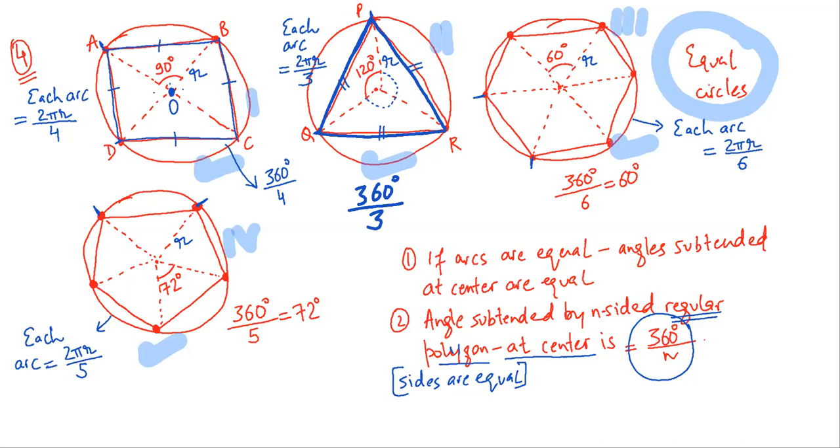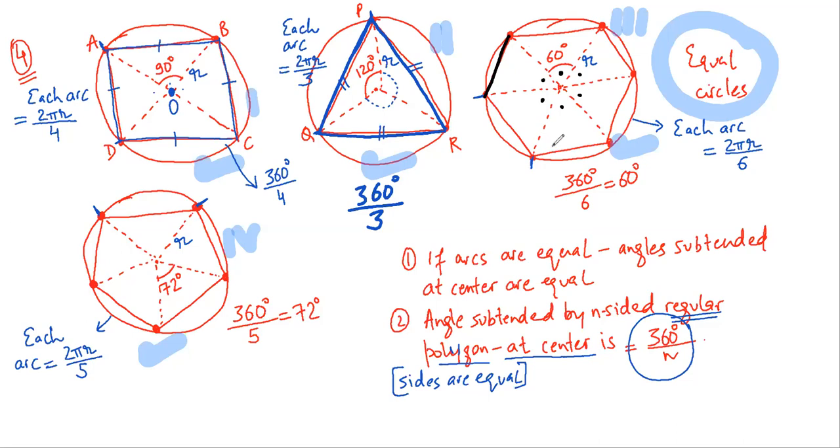Now, if we come to this one, this is a polygon with 1, 2, 3, 4, 5, 6 sides. So it's a hexagon. Again, each individual angle, this angle, this angle, this angle, this angle, this angle, this angle. All these angles are the angles subtended by this chord at the center.